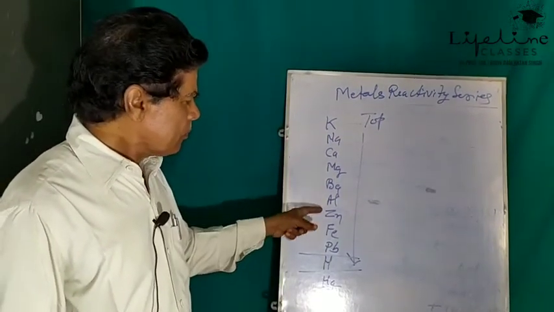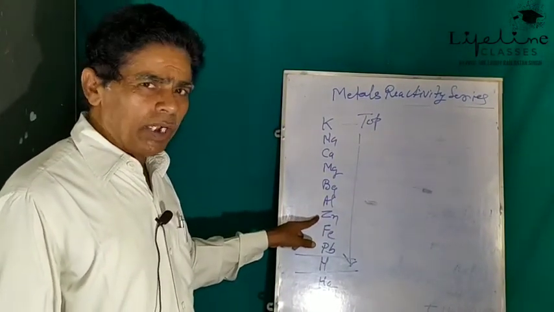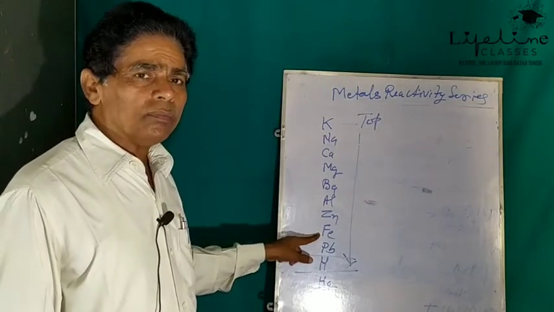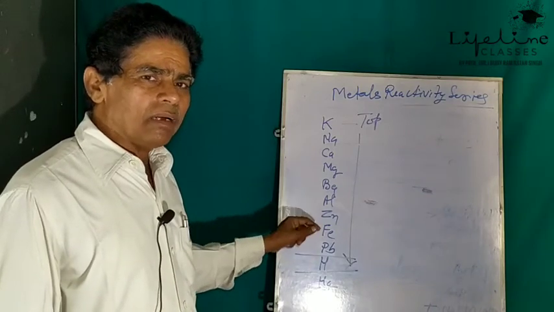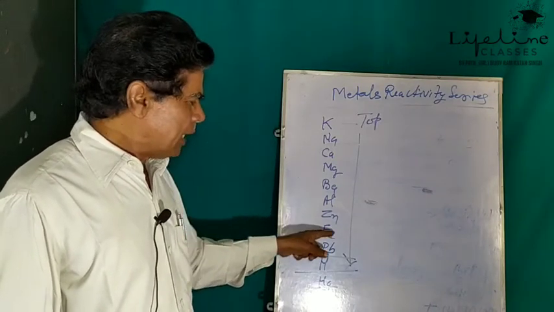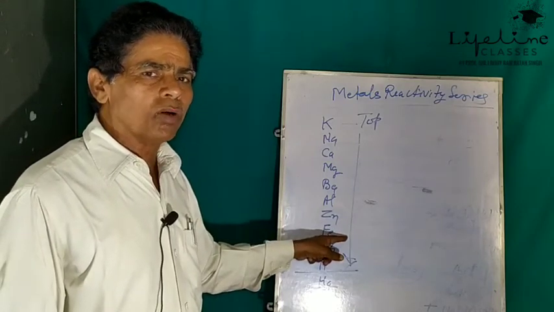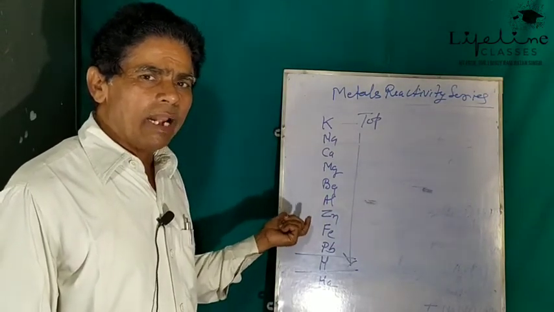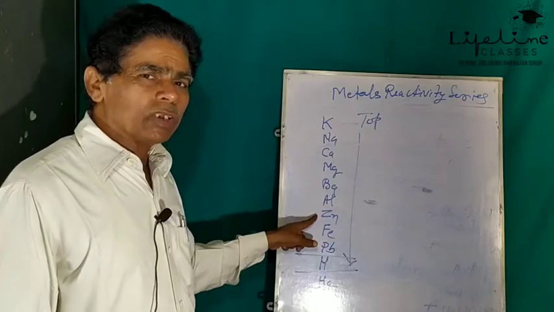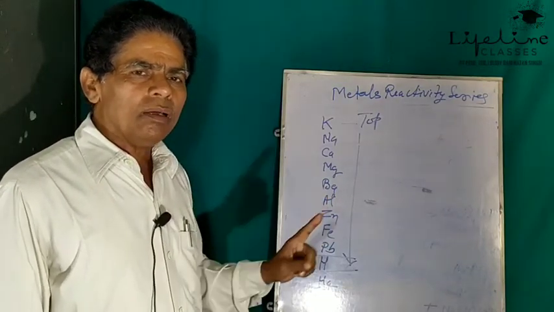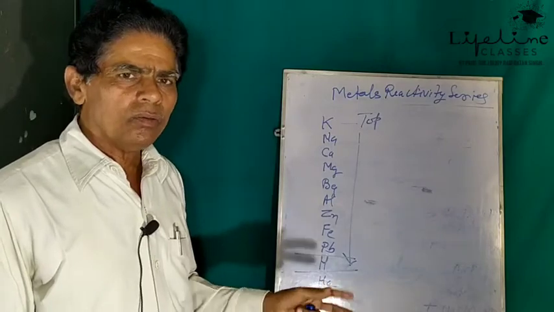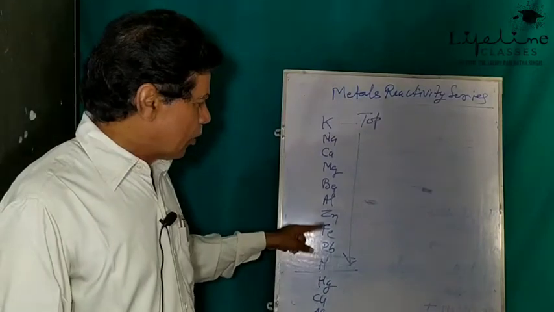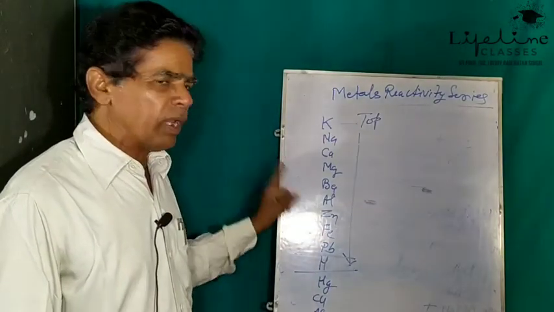For example, if we add zinc into the ferrous sulfate solution, iron is lying below zinc, so zinc can displace iron from ferrous sulfate solution. But if iron filings or iron nails are added to the zinc sulfate solution, zinc will not be displaced. Why? Because zinc is more reactive than iron. So iron cannot displace zinc, but zinc can displace iron.